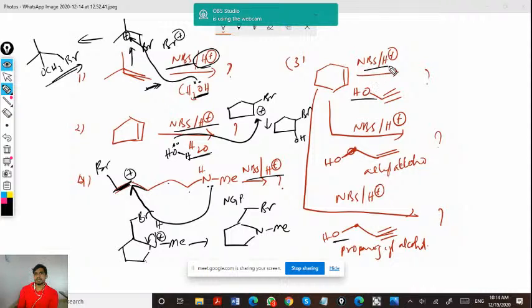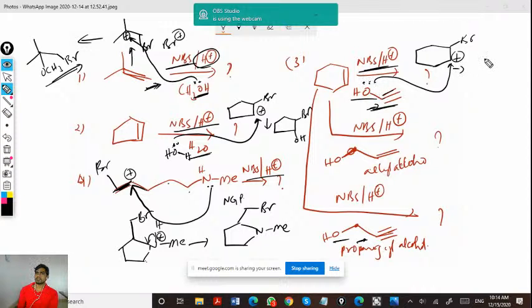Next, it is going to give the carbocation with the addition of bromine. Now this will attack. What is the name of this one? No, this is 2 carbons only. This is not propyl alcohol. So this is ethyl alcohol. Only 2 carbons are there.